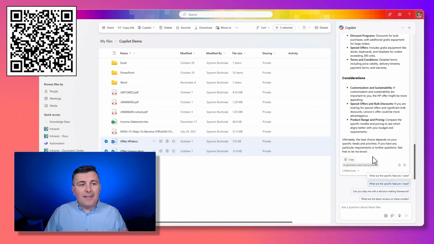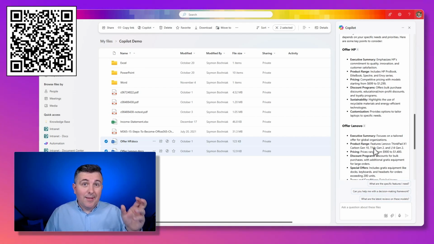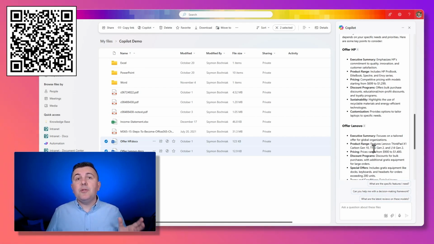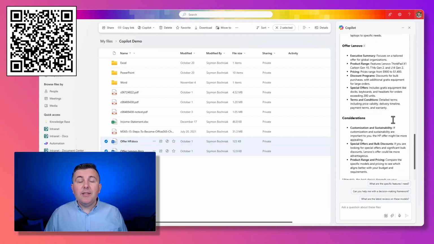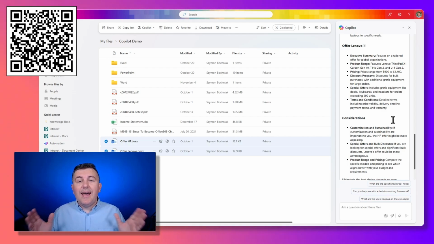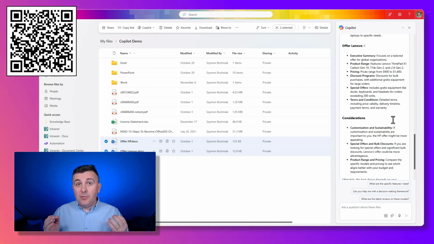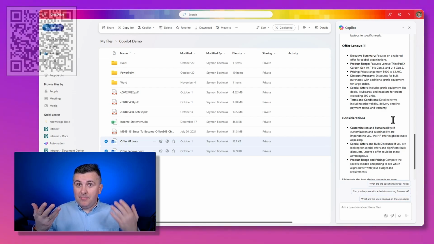And you can see all of that structure prepared between these two offers is done by AI. So imagine if you have a sales or procurement department that works a lot with offers, proposals, and RFPs, this functionality could really save tons of time if you need to compare 5 offers from 5 different vendors. Again, it will not select and choose on your behalf, but could really help you to highlight specific information and do a quicker analysis based on that kind of summary.